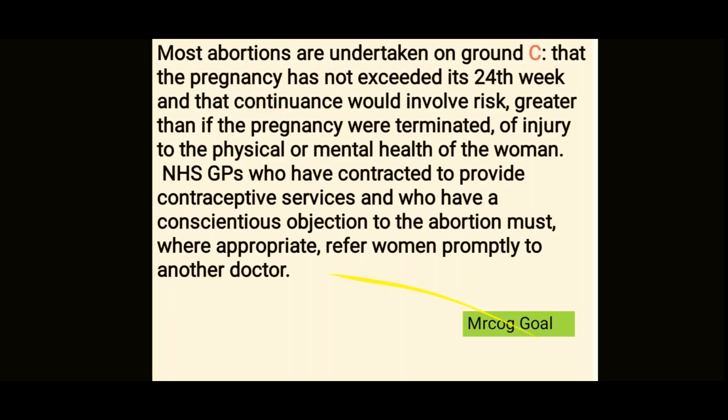Now, most abortions are taken on ground C, that the pregnancy has not exceeded its 24th week and that the continuance will involve a risk, greater than if the pregnancy were terminated, to the physical or mental health of the woman. Now, NHS GPs who have contracted to provide contraceptive services, who have a conscientious objection to abortion, must, where appropriate, refer the woman promptly to another doctor.